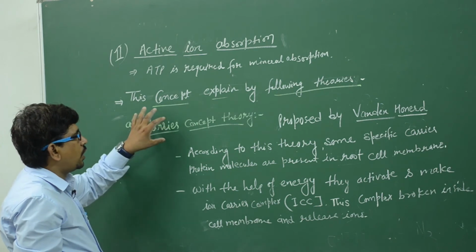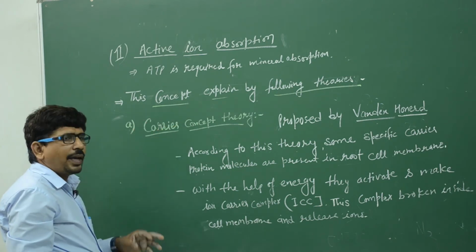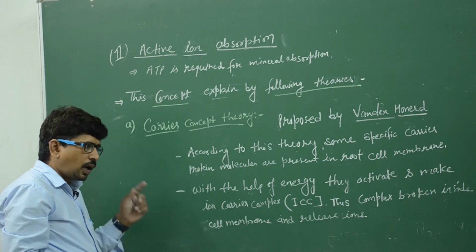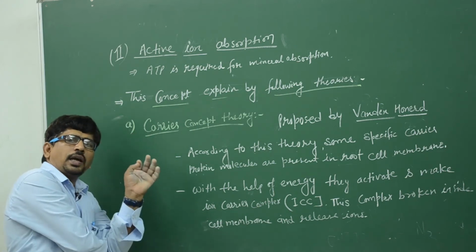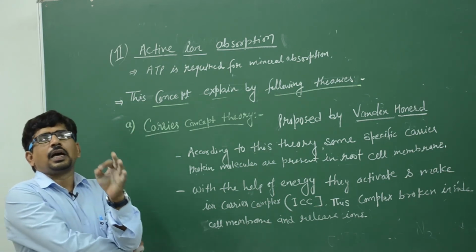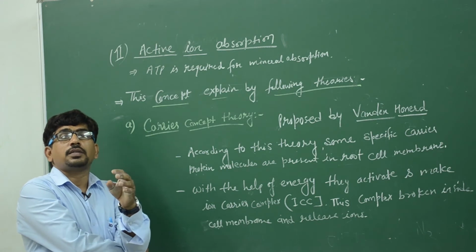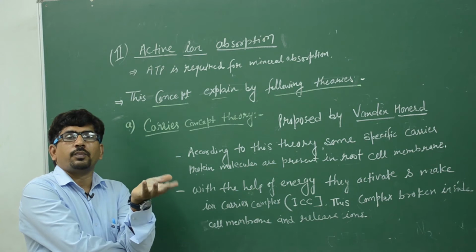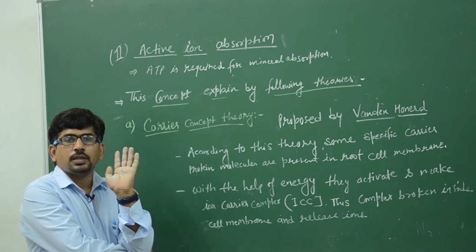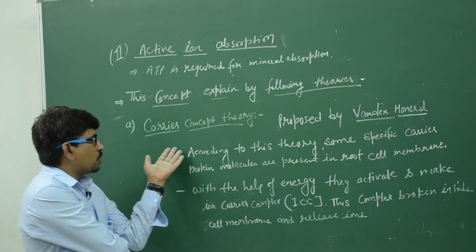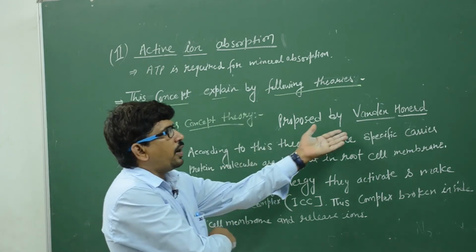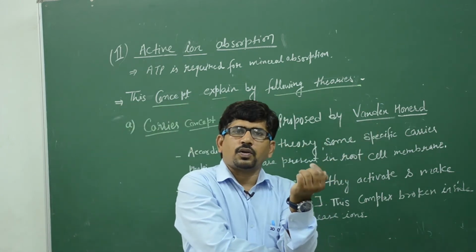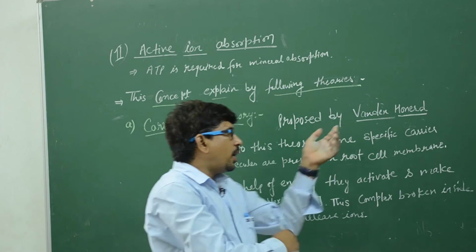According to this theory, carrier ions, the active proteins, are required, and they work on the basis of energy. Clear? The carrier concept theory was proposed by Van den Honert.